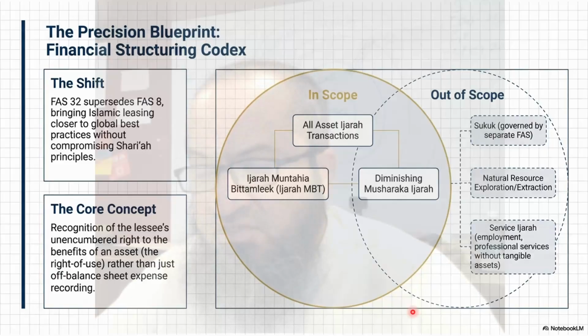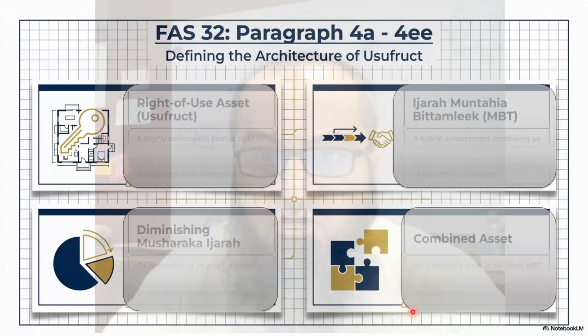And finally, the service ijara, pure service ijara, which is the human service ijara, employment, professional services, right, without tangible asset. If there is no tangible asset, it's just services. So I go somewhere and I provide consulting, so I charge ujrat, right, but that's not covered under this standard. So we have already gone through the definitions.